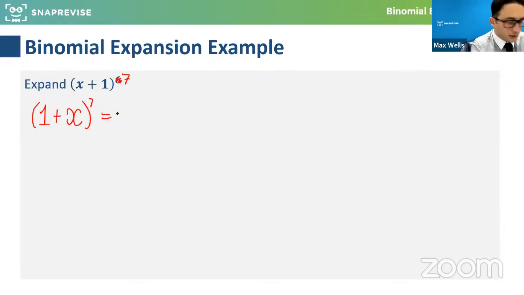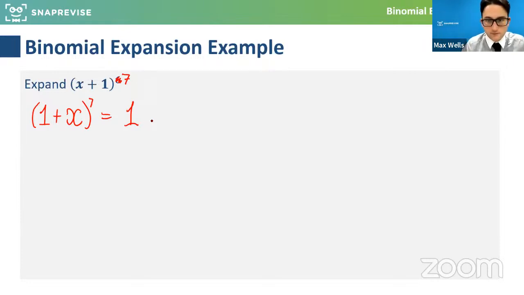Basically, hopefully we're happy that this is a massive 7 bracket expansion, where the first non-x term, the constant term, would just be a 1 times a 1 times a 1 from every one of those 7 brackets. And there would only be one way of doing that. So 7 choose 0 is 1. There's only one way of doing it, and we're just multiplying a load of 1s together. So the constant term coming out is definitely a 1.